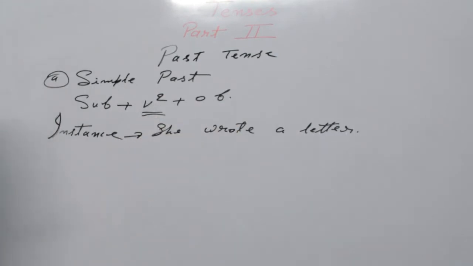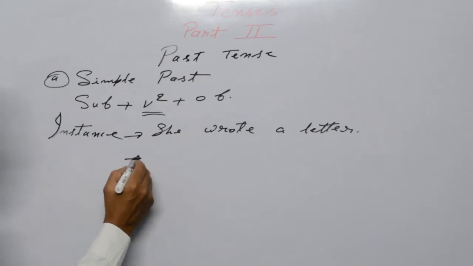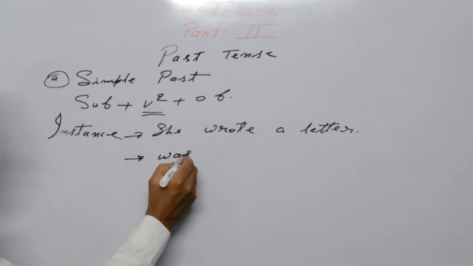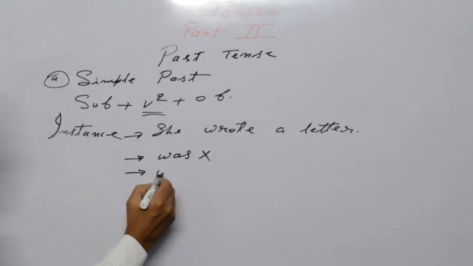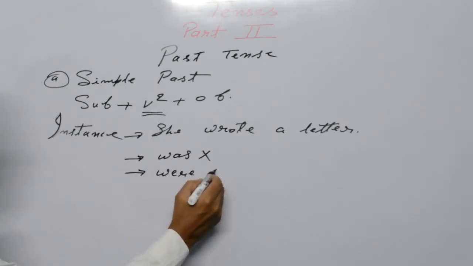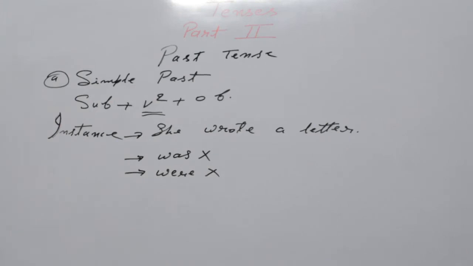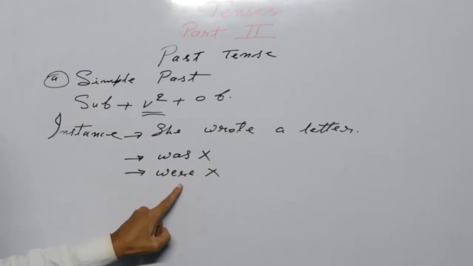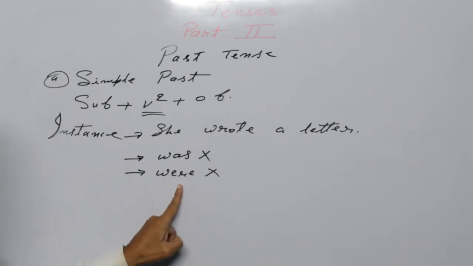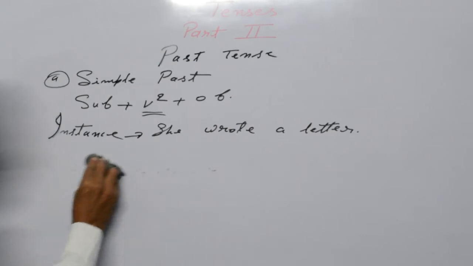For simple past tense, you have to remember this is not used. Likewise, this is also not used. I have crossed it here, don't use it in simple past tense. But there are important words for simple past tense which you have to keep in mind.